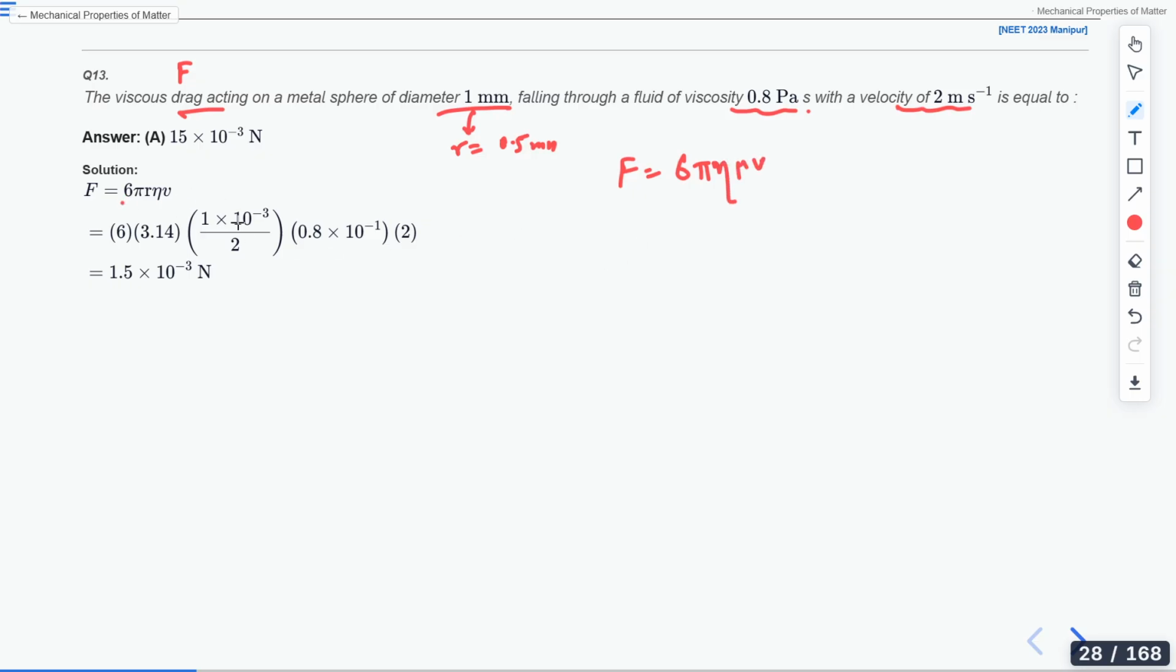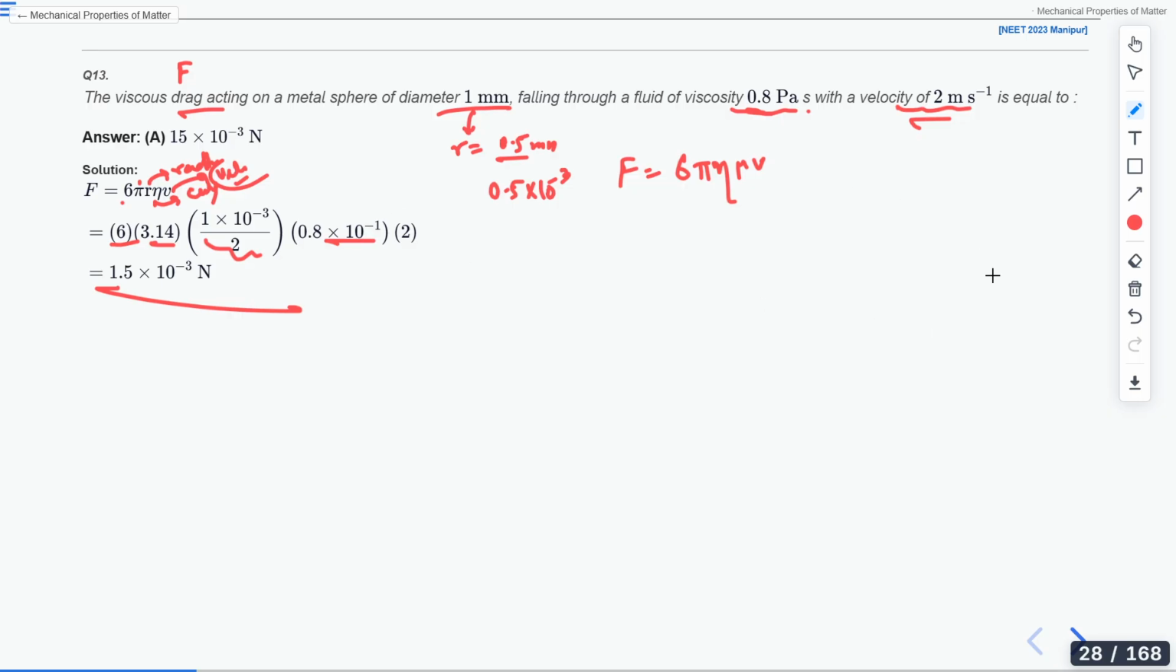Here 6 is a constant, pi is a constant, R is the radius, eta is the coefficient of viscosity and V is the velocity. All the parameters were given in the question. You just need to put the values: 6, 3.14, R equals 1 mm divided by 2, that is 0.5 mm, which can be written as 0.5 into 10 to the power minus 3. Then eta, the viscosity, is 0.8, and finally the velocity is 2 meter per second. We got 1.5 into 10 to the power minus 3.